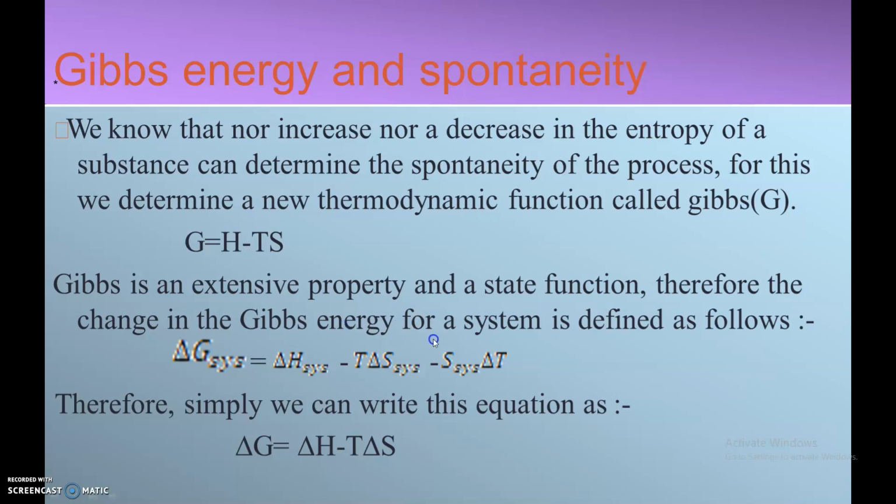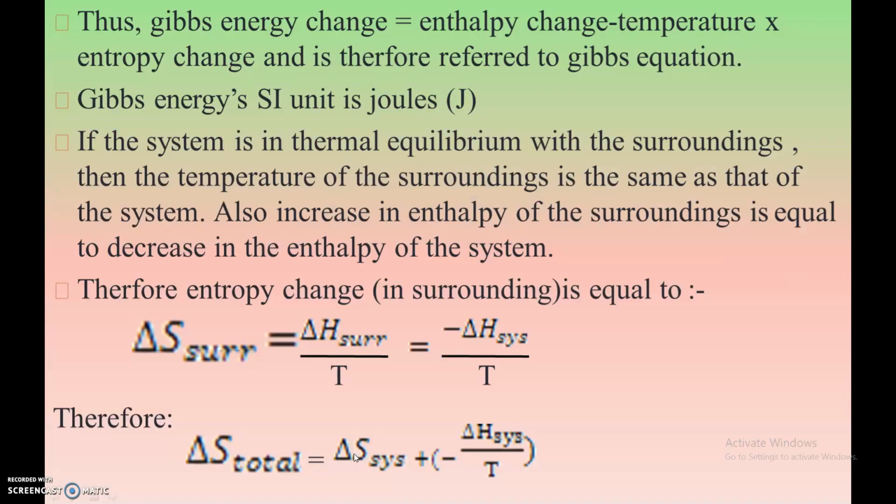Therefore, the change in the Gibbs energy for a system is defined as follows. Delta G, that is the change in Gibbs free energy of the system, is equal to this. If we differentiate this equation, we get delta H minus T delta S minus S delta T. While simplifying, we can write the equation as delta G is equal to delta H minus T delta S. Thus, Gibbs energy change is equal to enthalpy change minus temperature into entropy change, and this is referred to as the Gibbs equation. Gibbs energy has the unit joule.